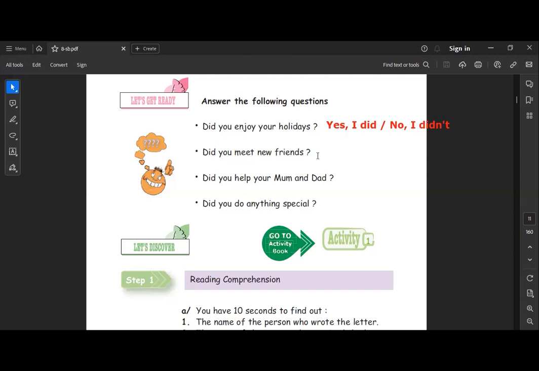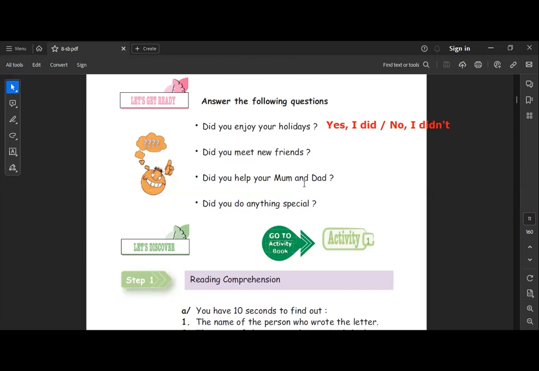So the third question is, did you help your mom and dad? So yes, I did, or no, I don't. Did you do anything special? As well, we can say yes, I did, or no, I don't. These forms of questions are yes or no questions.